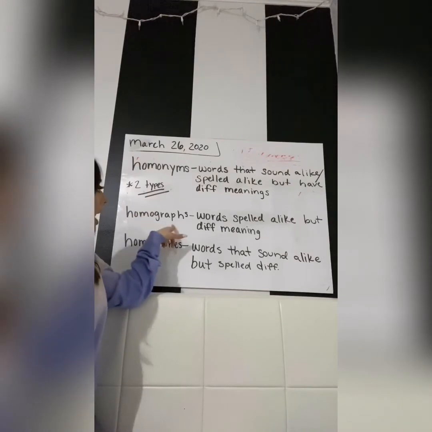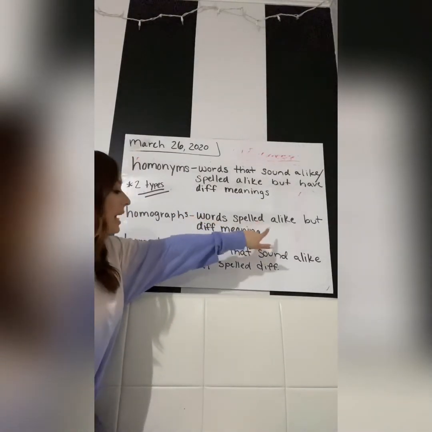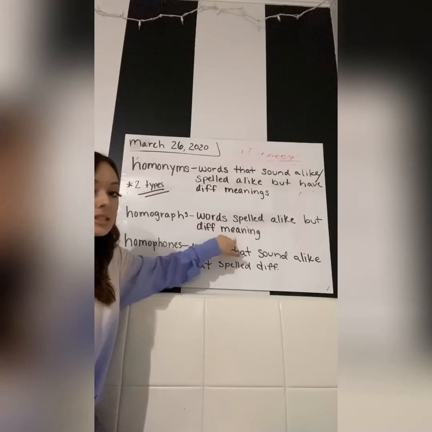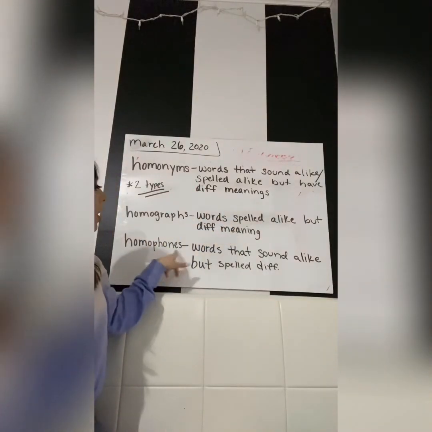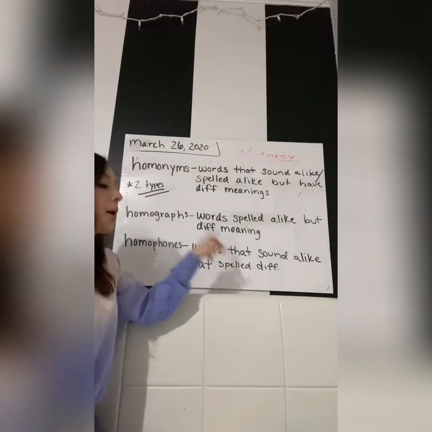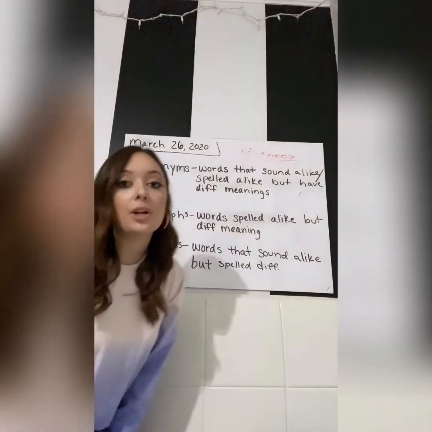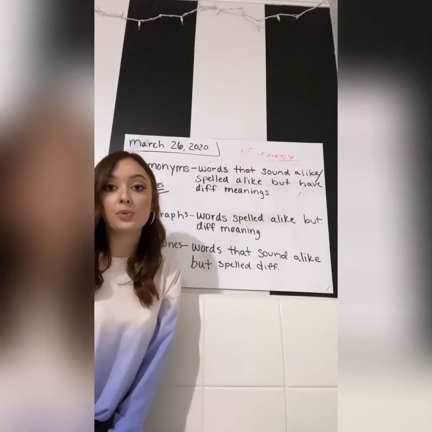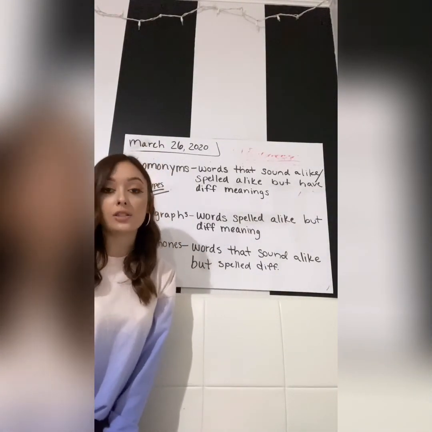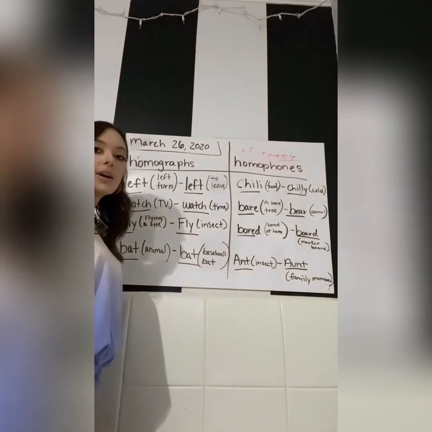The 2 types of homonyms are homographs and homophones. Homographs are words that are spelled alike, but they have different meanings. And homophones are words that sound alike, but they're spelled differently. I'm going to go ahead and go over some examples with you guys. Okay guys, so I went ahead and wrote some examples of homographs and homophones on the board for you. So go ahead and pay attention and write this down.